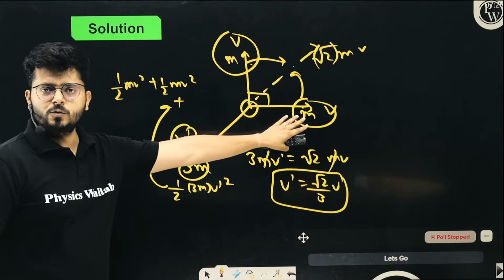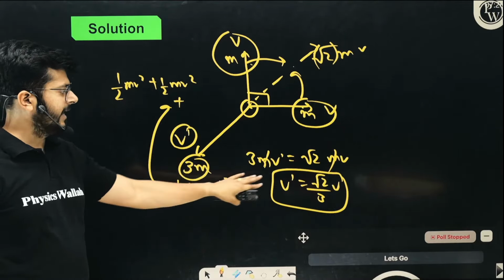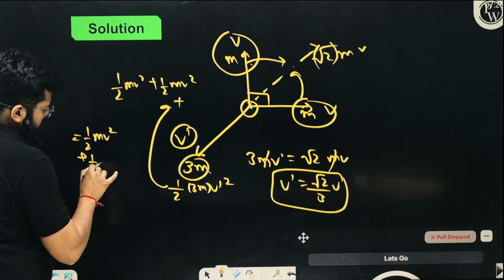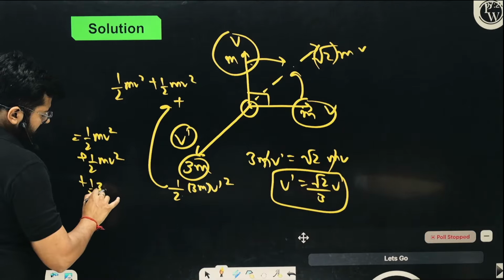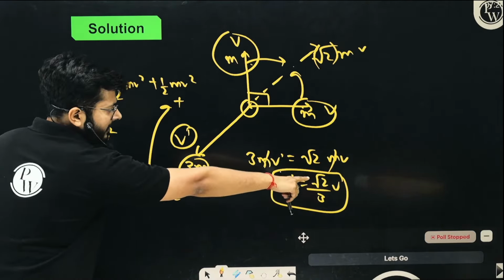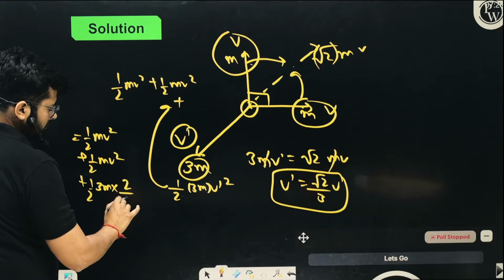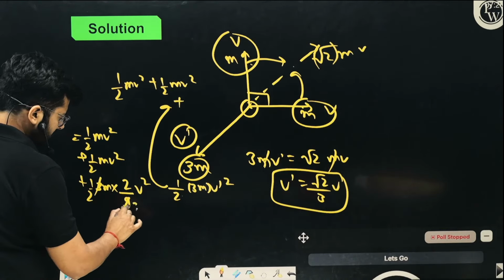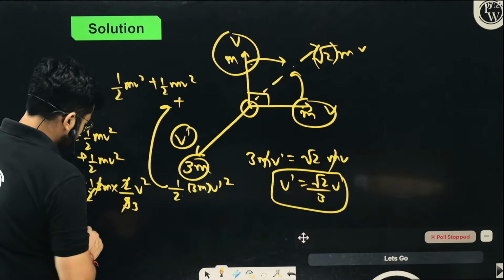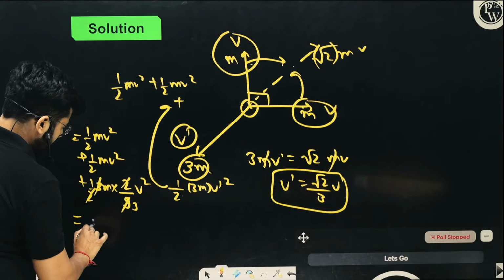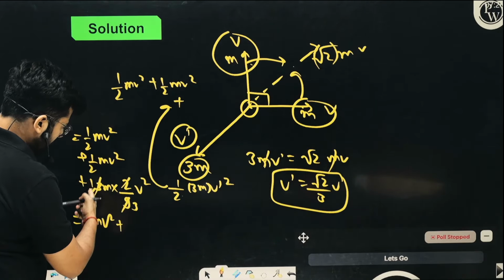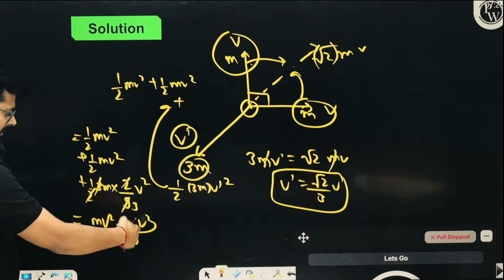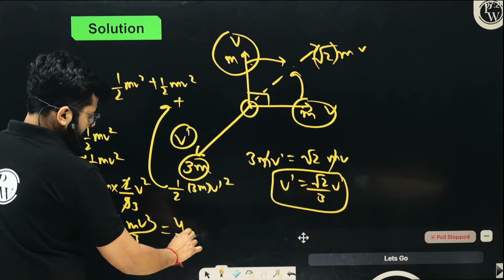Half mv square plus half 3m into v dash square. Just add it up: half mv square plus half 3m into root 2 by 3 v square. Root 2 square is 2, 3 square is 9, and then you have v square. The 3's cancel, so half mv square plus half 3m... giving mv square plus mv square by 3, that is 3 mv square by 3 plus mv square by 3, which is 4 by 3 mv square. So that's the answer.